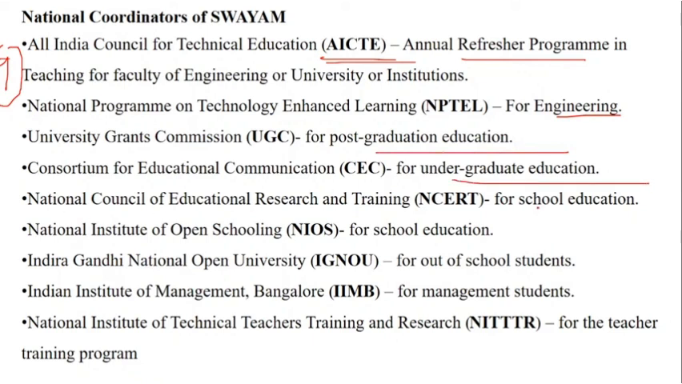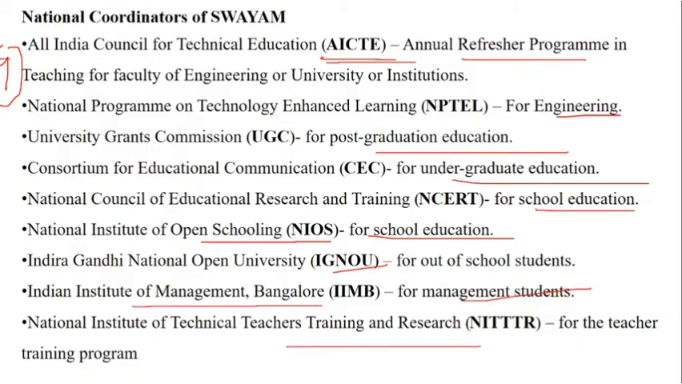National Council NCERT for school education. NIOS again for school education, that is open schooling. IGNOU, that is a university, again for open university. IIM is for management, and NITTR is for training, teachers' training and research.